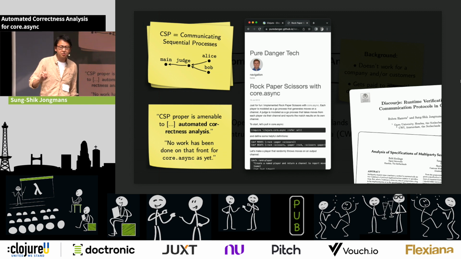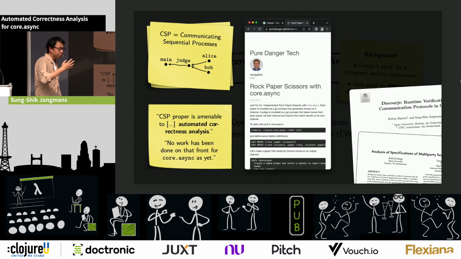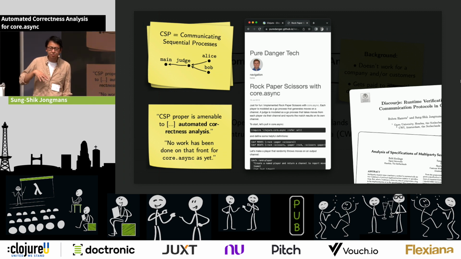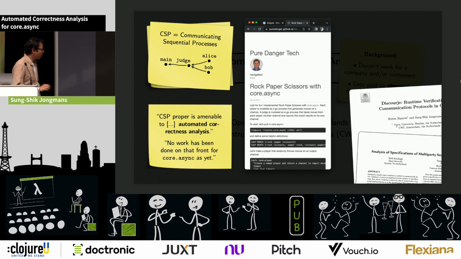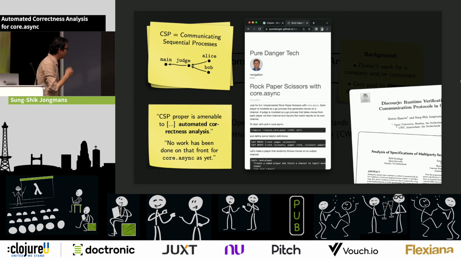And I want to do that based on another blog post from 2013 written by Alex Miller, who introduces the main concepts of core.async in a very appealing example, at least to me, namely rock, paper, scissors. We're going to assume for simplicity that anyone here has played rock, paper, scissors at least once in his or her life, okay? So we have here a high-level picture of what the application looks like.